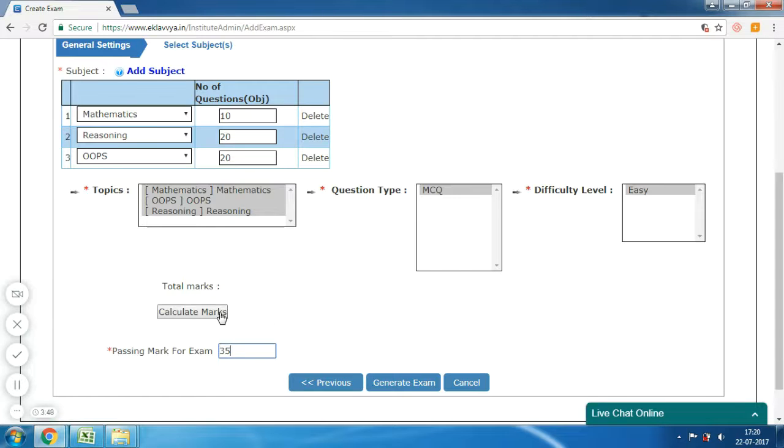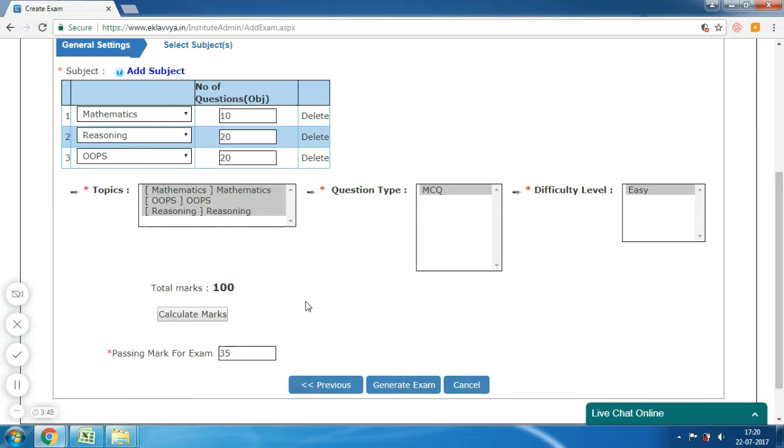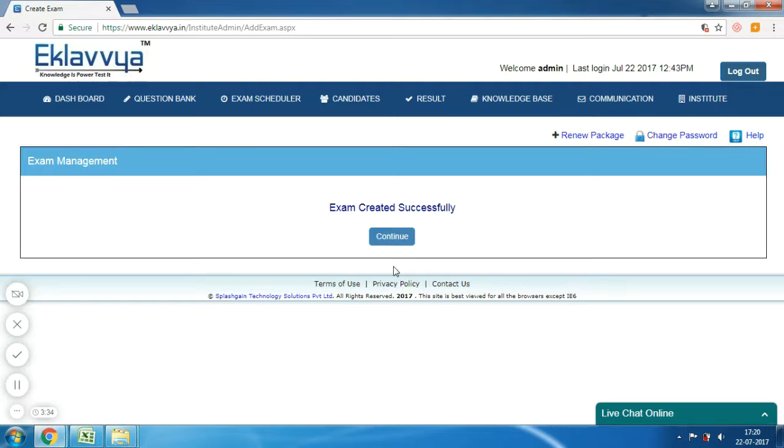You can also enter the passing marks of this exam and click on the Calculate Marks button as shown. The system would show you the total marks of the exam. After this step, you can click on the Generate Exam button. Your exam would be generated after this step.